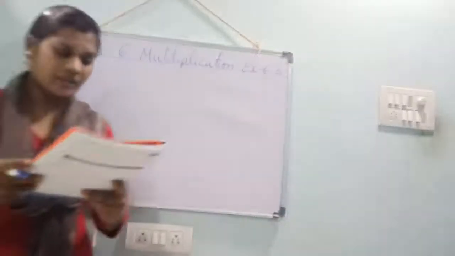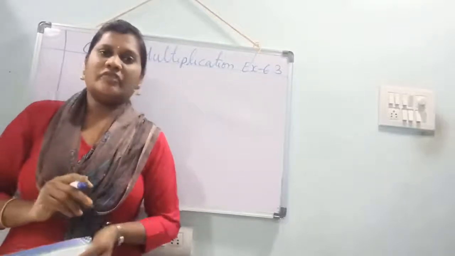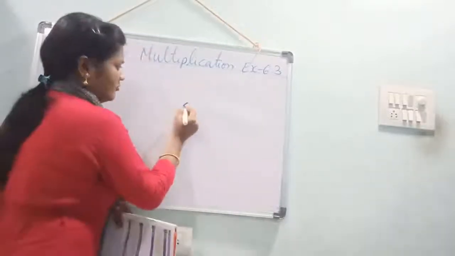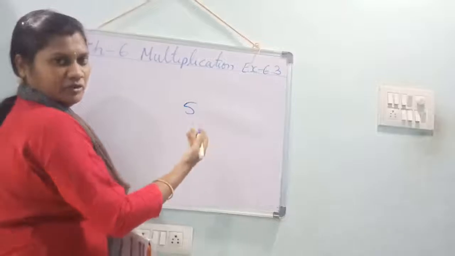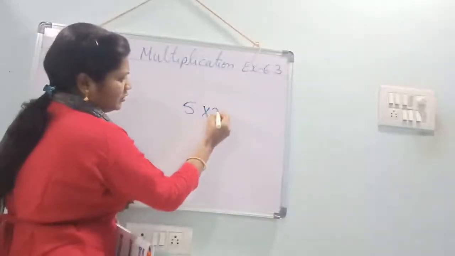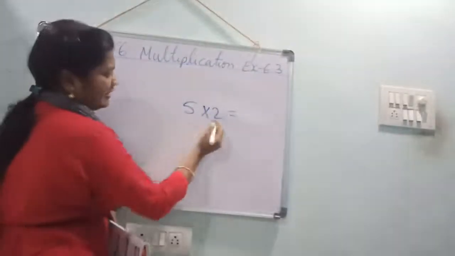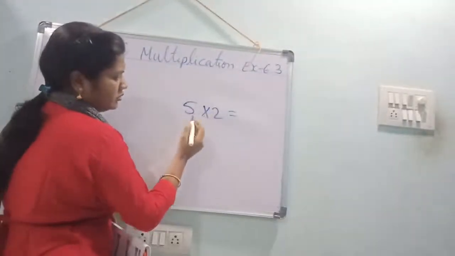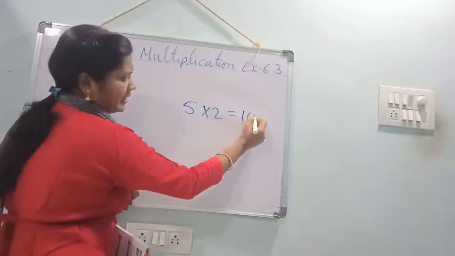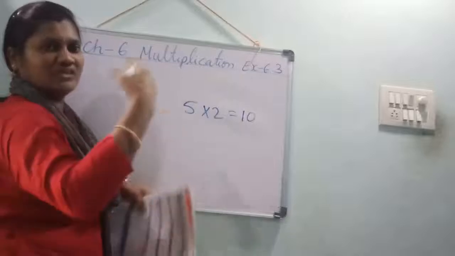Okay. See, 5. If you double 5, what will come? 5 into 2. Double means what? 2 times you should add. Yes. 5 into 2, 10 will come. What are you doing? You are adding 5 plus 5.